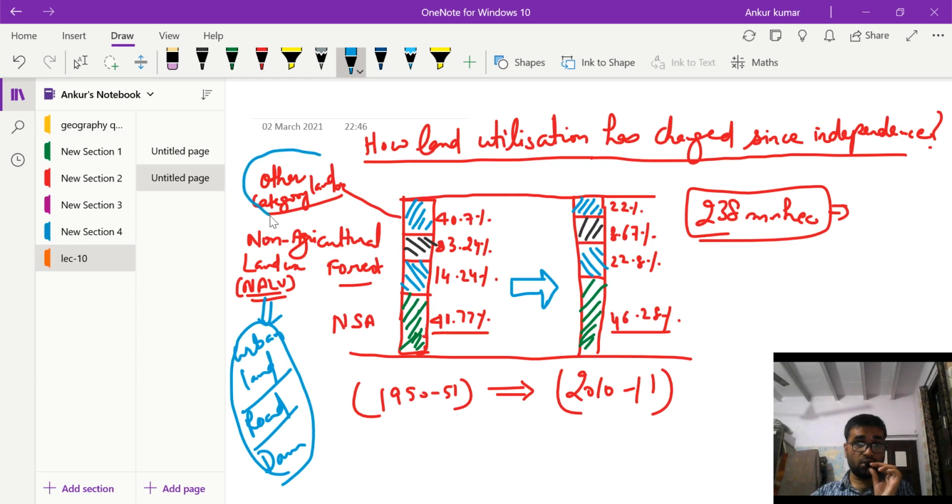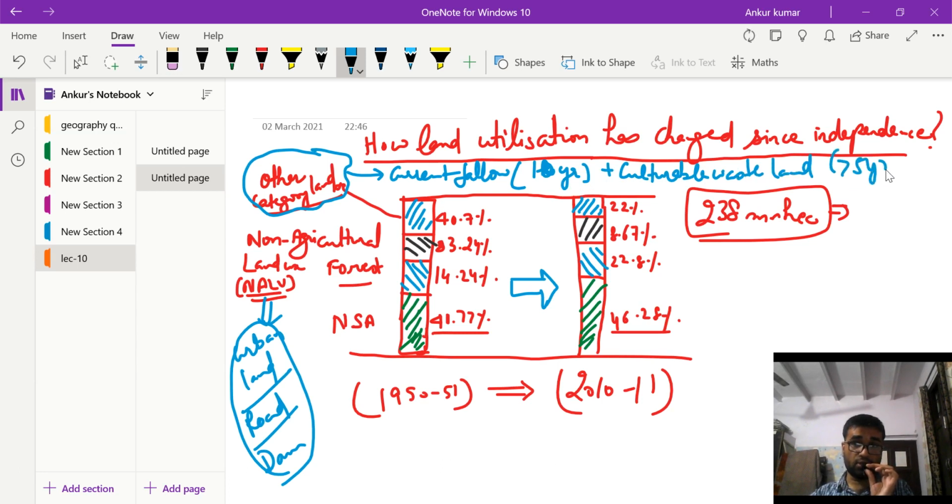This other category land use is like your current fallow, the land which is left without cultivation for 1 year, plus the cultivable wasteland which has not been cultivated for more than 5 years.